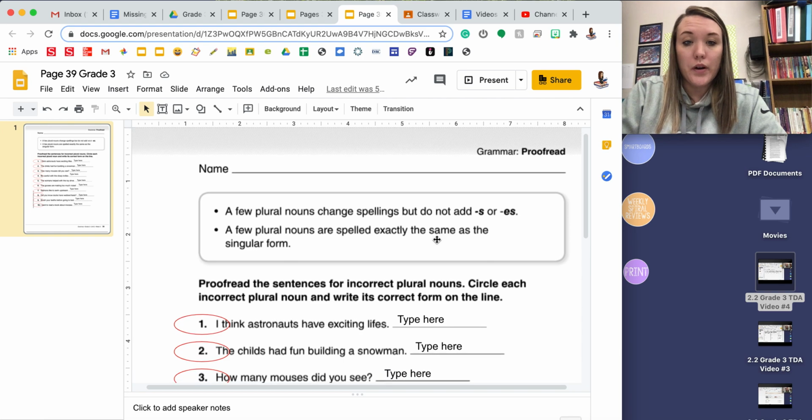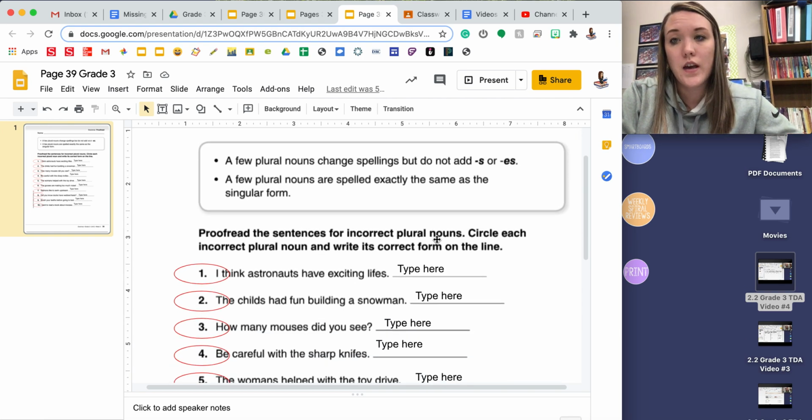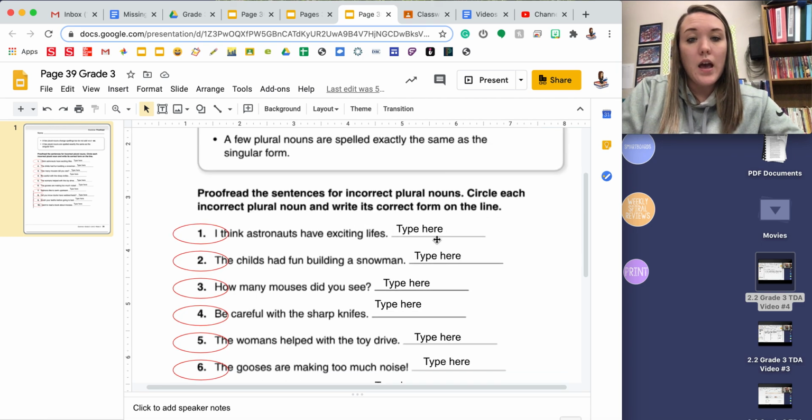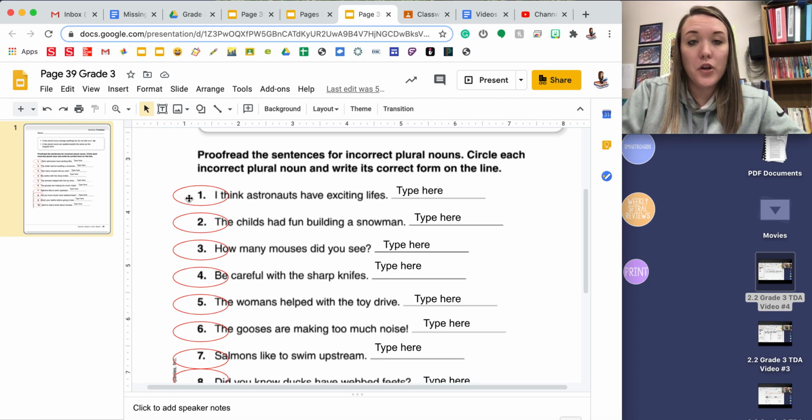This is a proofreading page. So you're going to take a look at all of the directions and rules from the previous pages. And this page says to proofread the sentences for incorrect plural nouns. Circle each incorrect plural noun and write its correct form on the line. I already have the circles drawn for you. You just need to click and drag them over to the mistake.